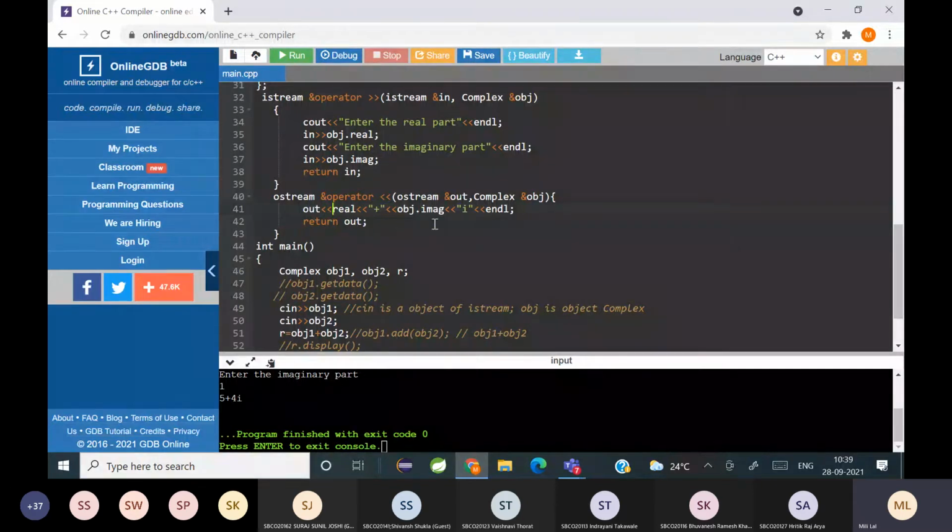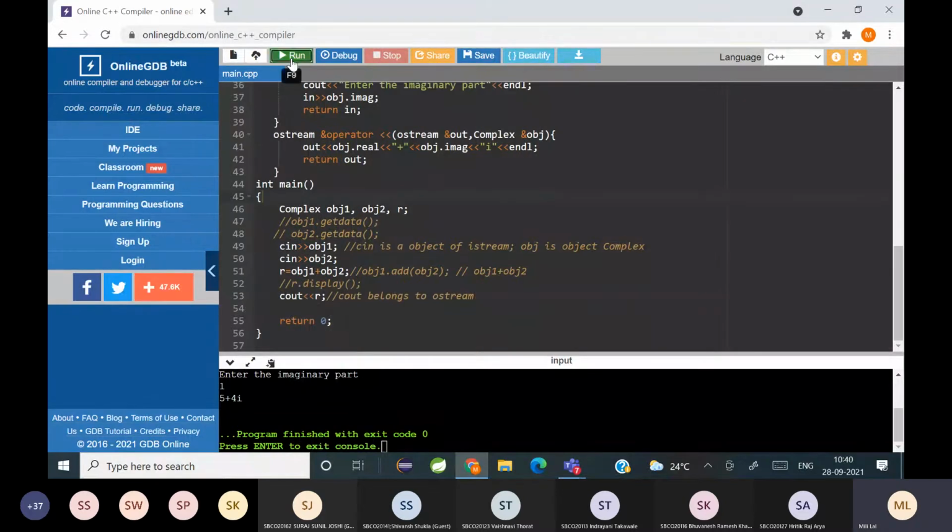You need objects, so object dot. Okay? Is it understood? Is it clear? Yes, ma'am, it is clear. Okay, so let's execute and see now.